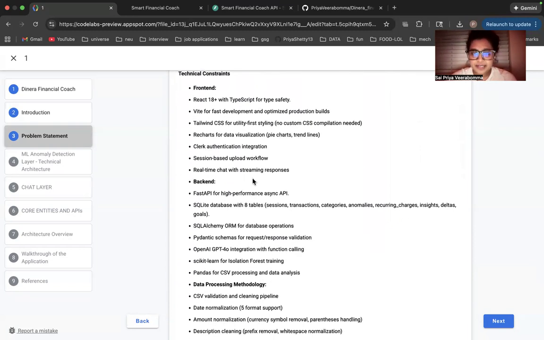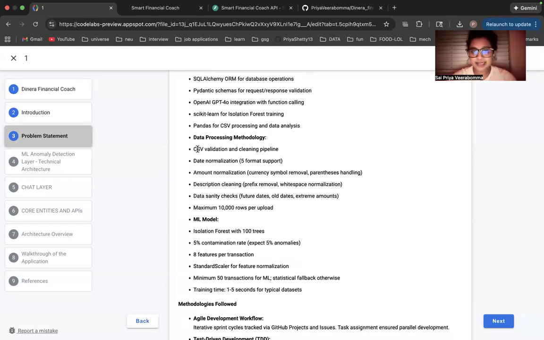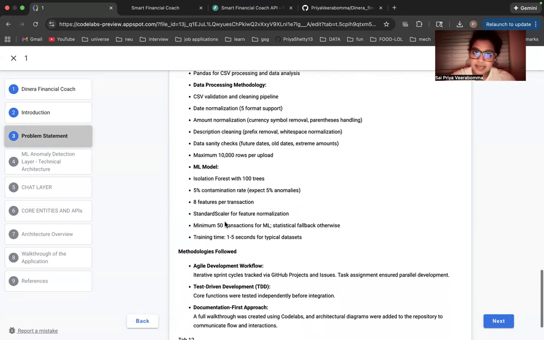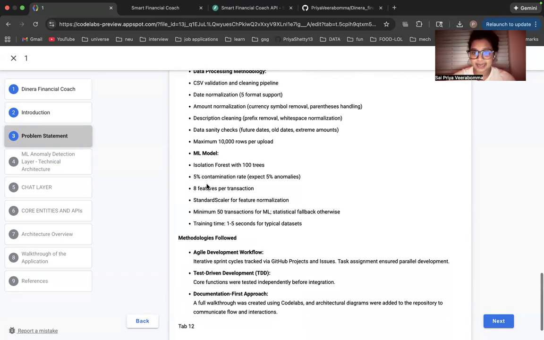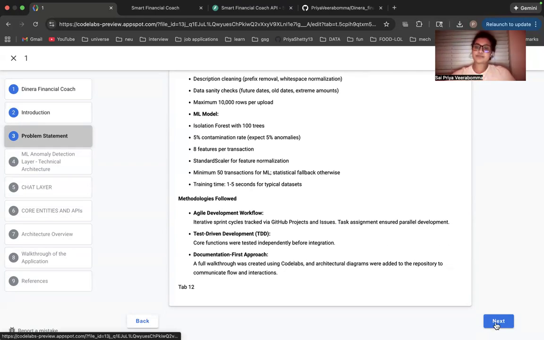So this is my front-end tech stack. This is my back-end tech stack. And like I've mentioned, we have only utilized CSV for now. The future upgradations of this application would be integrating different data formats and also integrating it with Plaid so that we can get the direct bank transactions into this. That would be the expansion of this. And right now, I've chosen this model because I am keeping the application a little light and focusing on smaller data sizes, I would say.